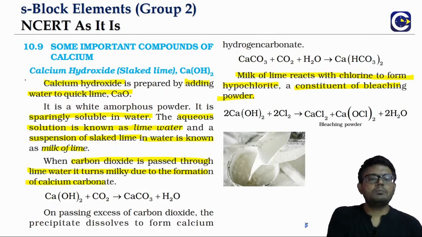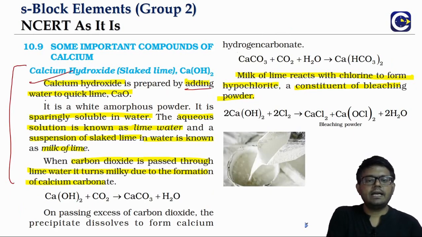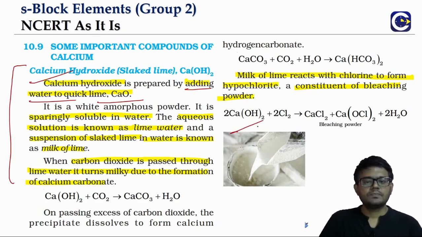The other important compound in group 2 is calcium hydroxide, which is the slaked lime. How do you prepare calcium hydroxide? By adding water to the quicklime. You can see here, this is the slaked lime. When we add water to calcium oxide, we obtain calcium hydroxide, but calcium hydroxide is only sparingly soluble in water. It will not be completely soluble.